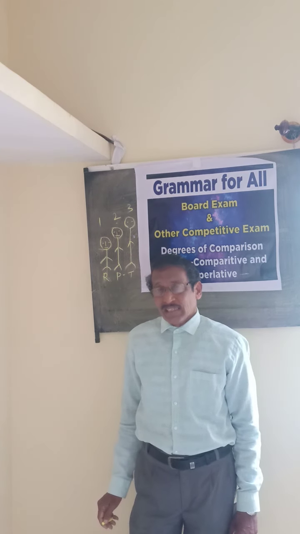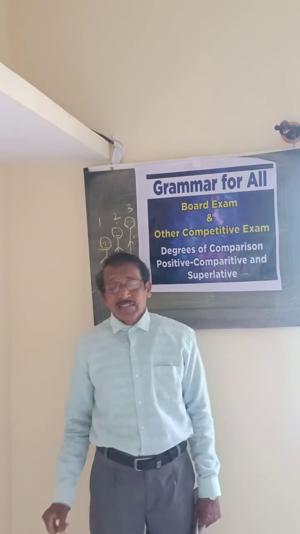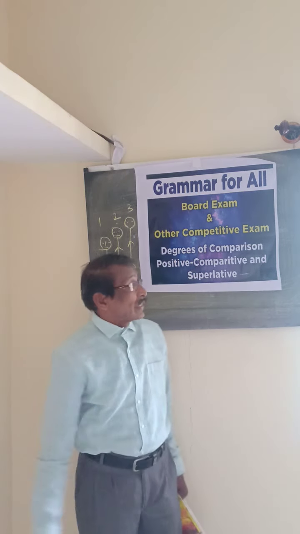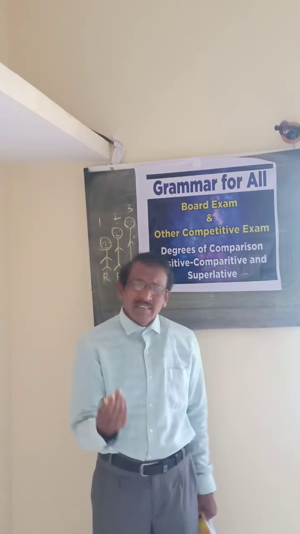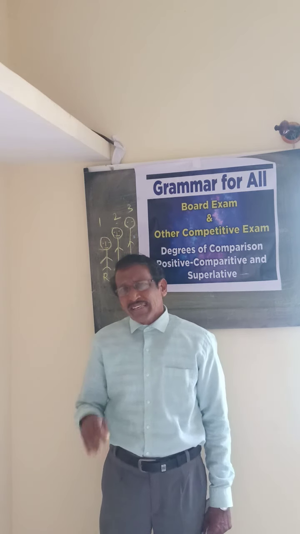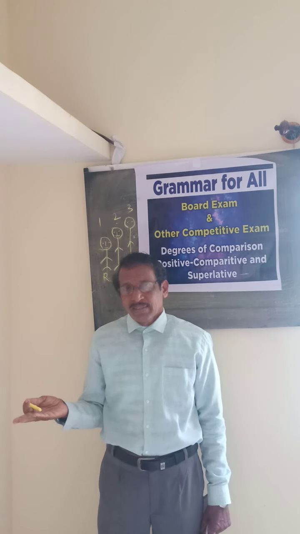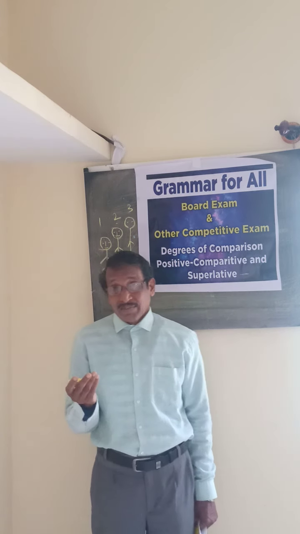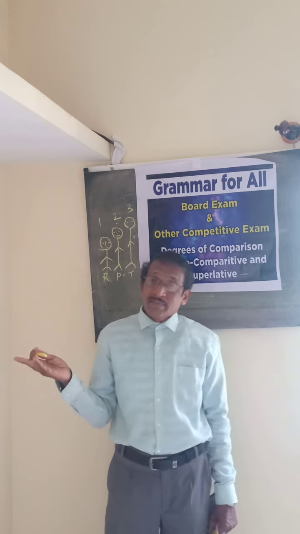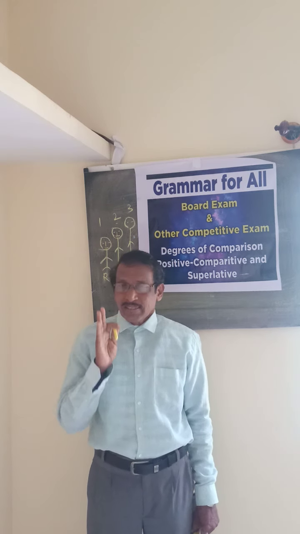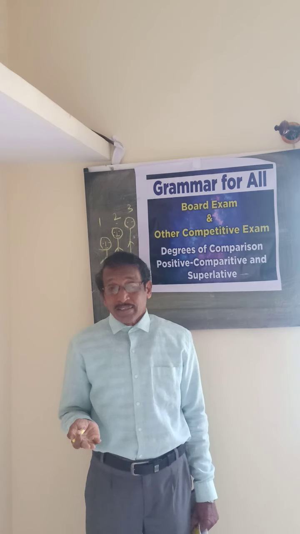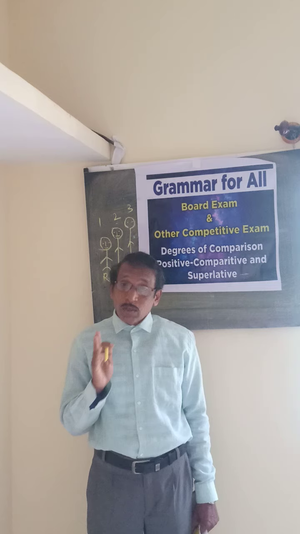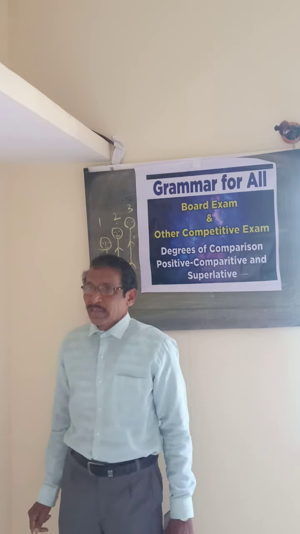Firstly we can see what is the peculiarity of this positive degree. In the case of this positive degree, there is no comparison with others. The adjective or adverb is not compared with others. That's the nature of the positive degree.